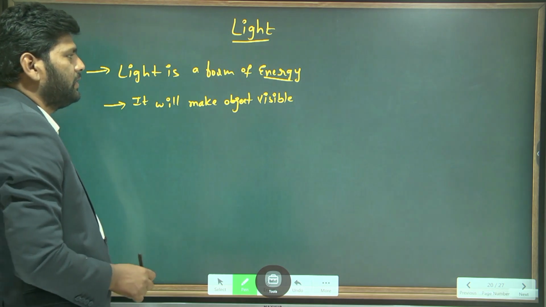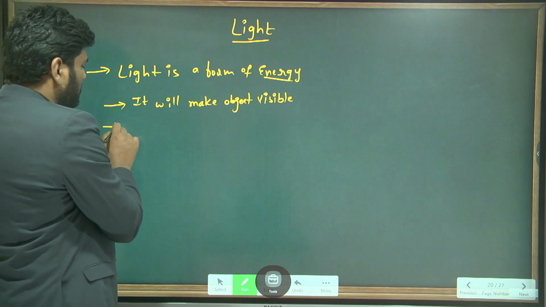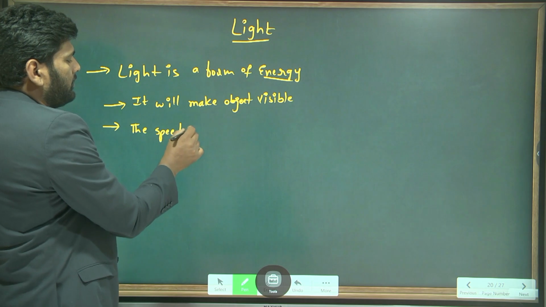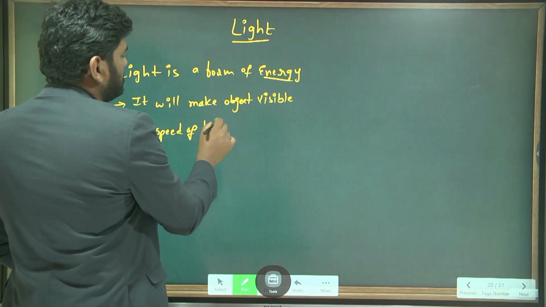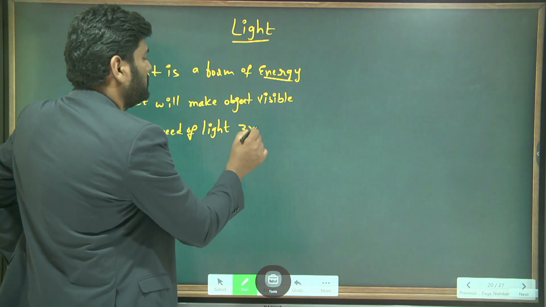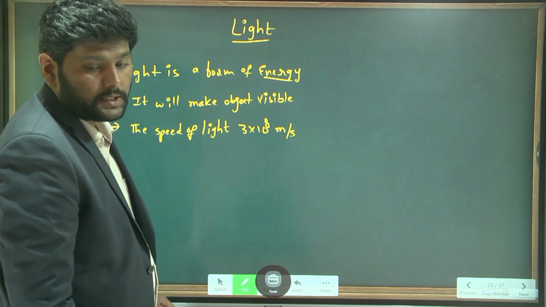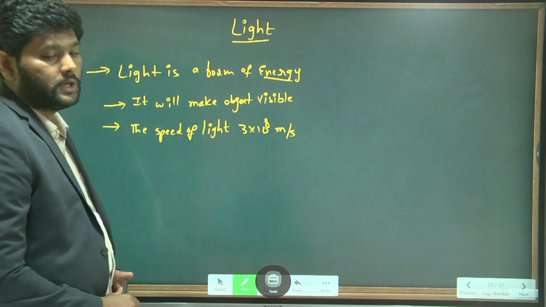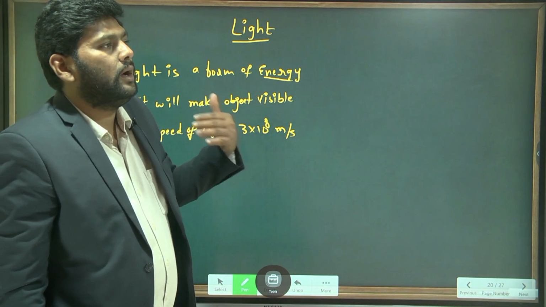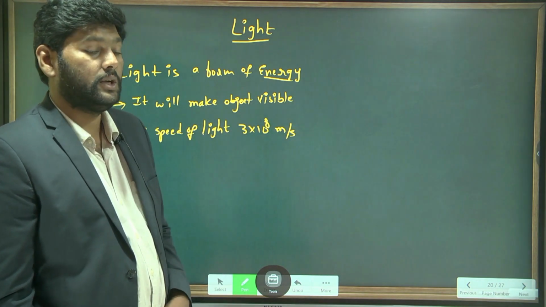Light is a form of energy. It makes objects visible, and the speed of light is 3 into 10 power 8 meters per second. What does that mean? In 1 second, light will travel 3 lakh kilometres. That is the speed of light.